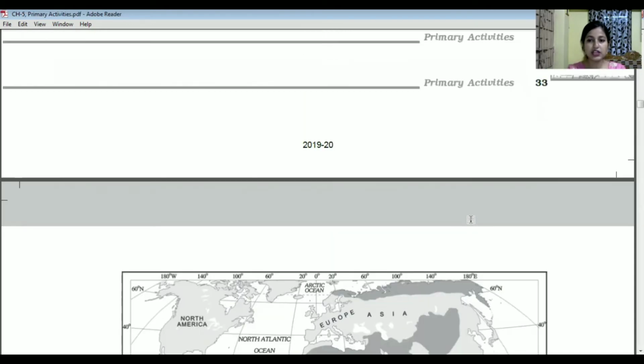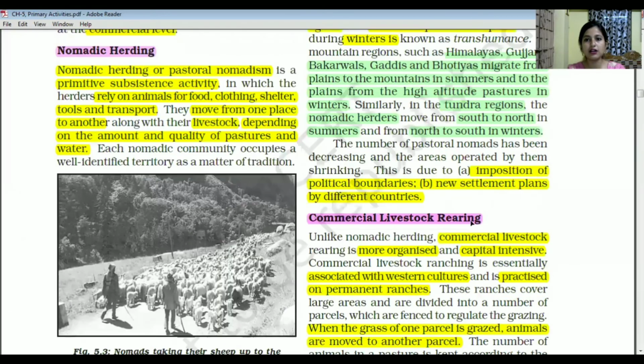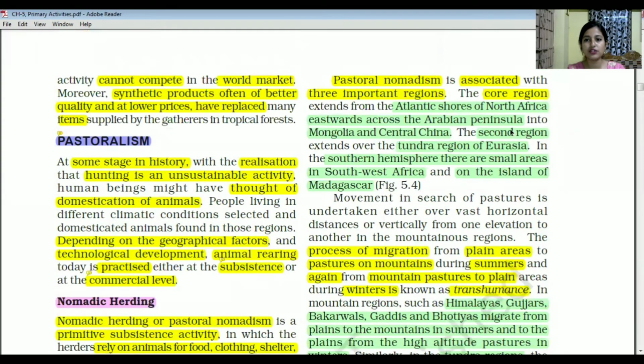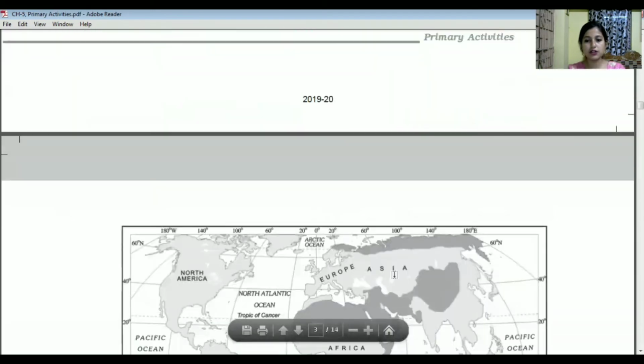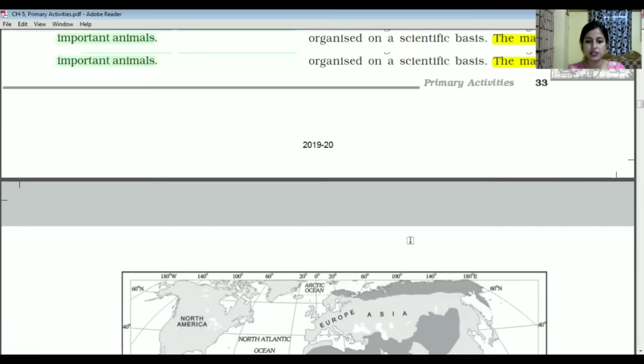And next, we can see the Tundra region of Eurasia. The Tundra region means the area beyond 60° north. So this is the region, see over here. This is the Tundra region which comes under Eurasia.